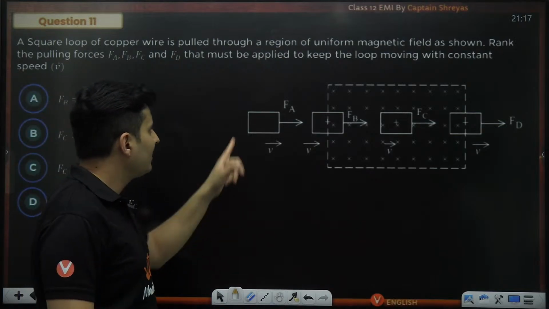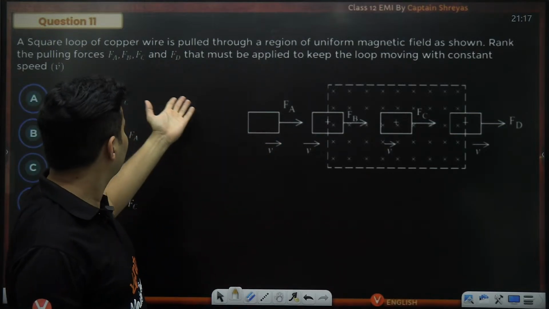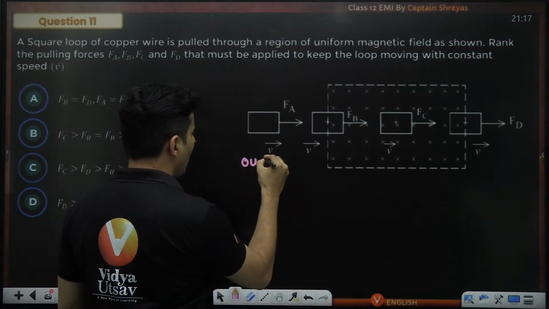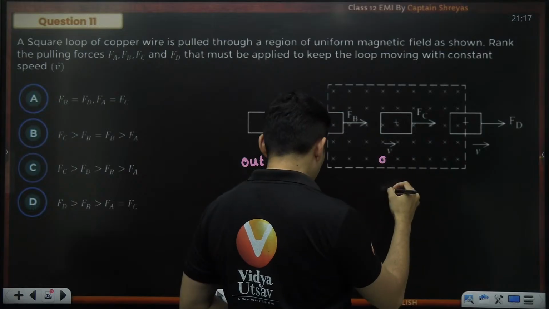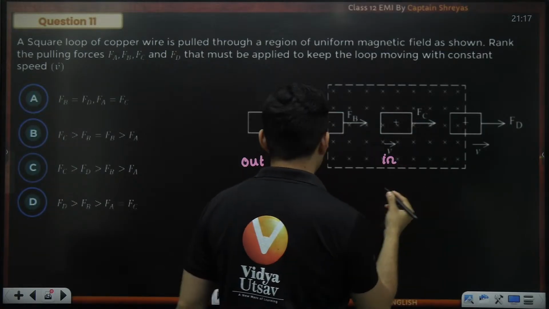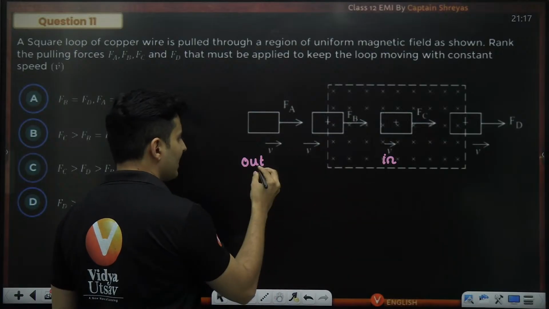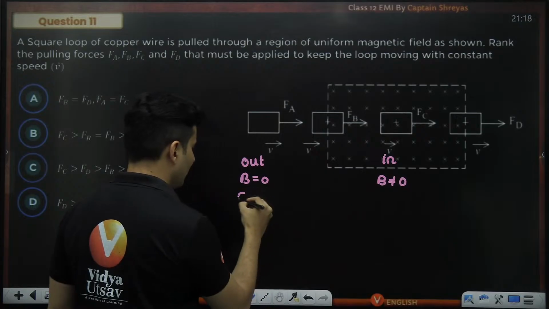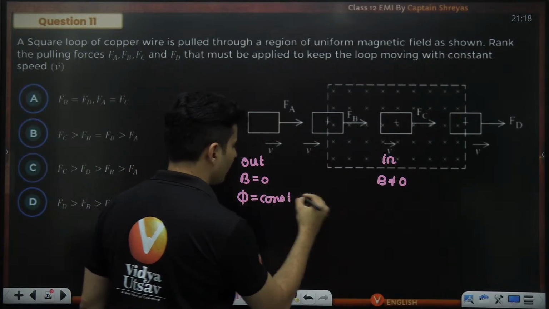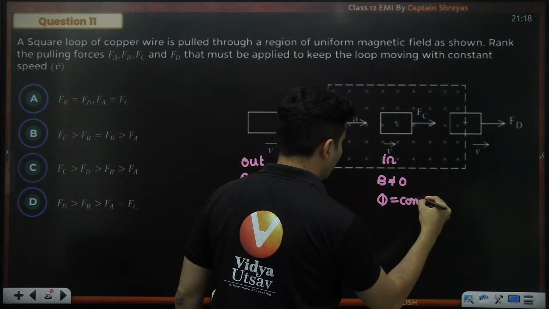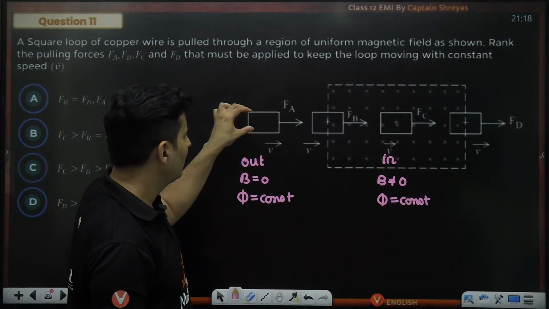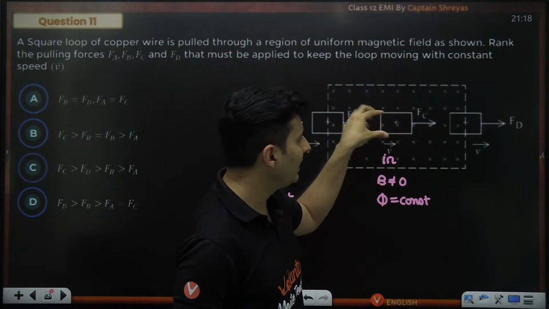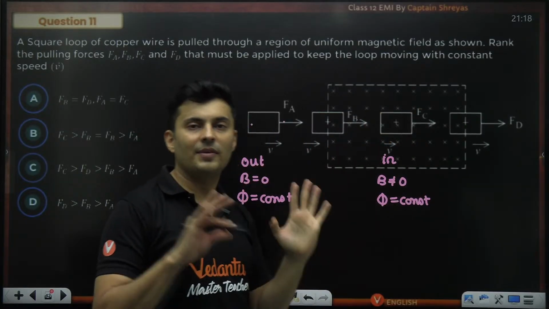First of all, when it is completely outside, then there is no flux. When it is completely inside, there is full flux. Here the flux is 0, here the field is non-zero, but the flux is going to be constant. Here also the flux is going to be constant. Why? If you go from here to here, nothing was there, nothing will be there. From here to here, whatever field lines are here, same field lines will be there. It's a uniform field. So flux wise, there is no change.